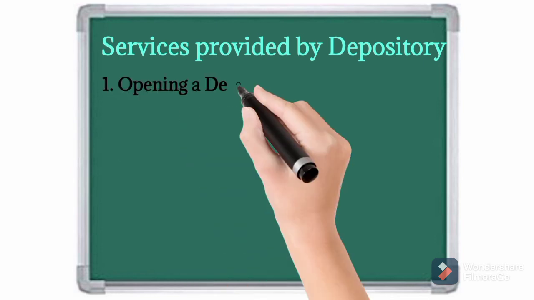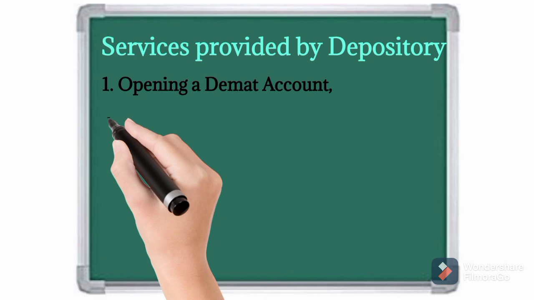The first service provided by depository is opening a Demat account. That means depository NSDL or CDSL facilitates us to open a Demat account with the depository participant. So anybody can open a Demat account with the depository participant. That facility, that service is provided by depositories such as NSDL or CDSL in India.